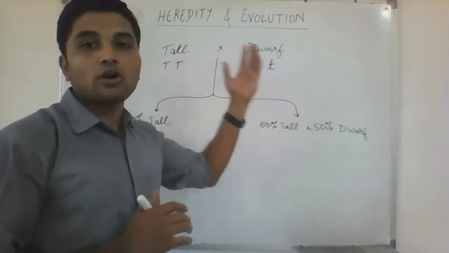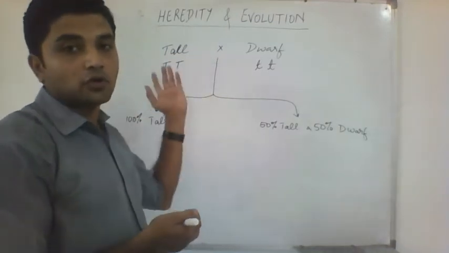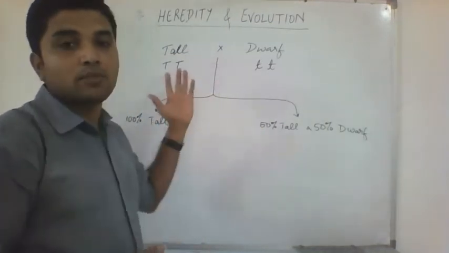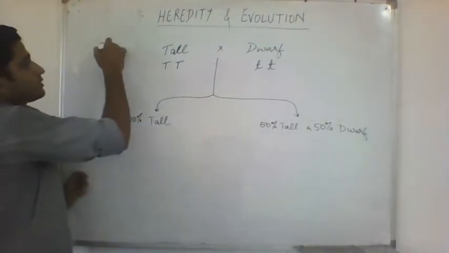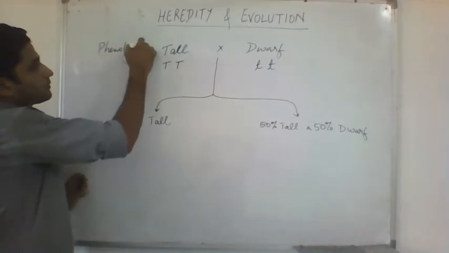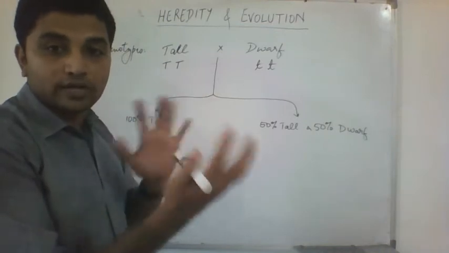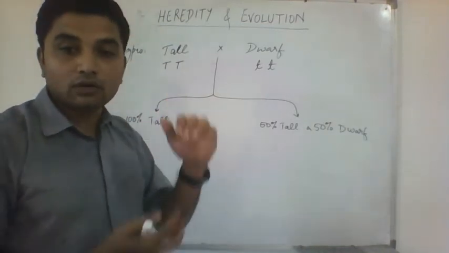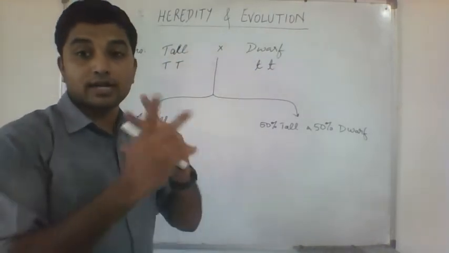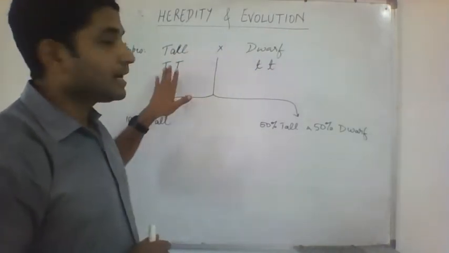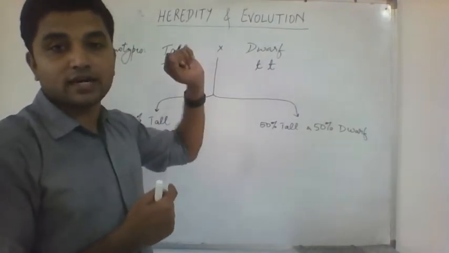Because whether tall or dwarf, the character is the same: the height of the plant. But there are two different phenotypes. Last time I told you, phenotypes are the external characters. Two different phenotypes for one single character. The character was height of the plant, and the two different phenotypes are tall and dwarf, contrasting characters. And two factors here from its father and mother, two factors here from its father and mother.